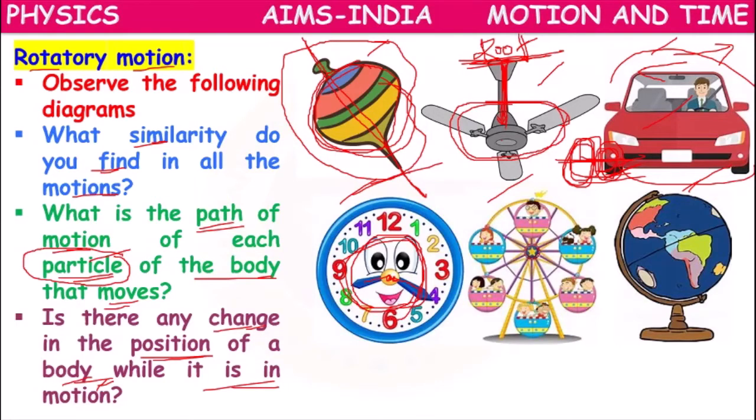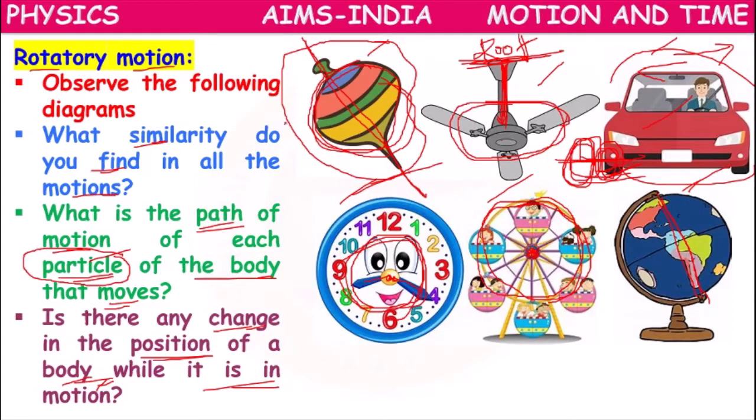This giant wheel also, this big wheel, where giant means very big, will be rotating around the fixed point. The globe also, if you try to turn it, will be rotating around one axis or one fixed point.